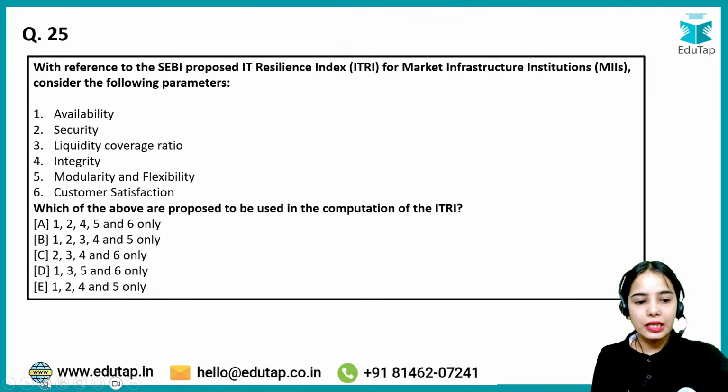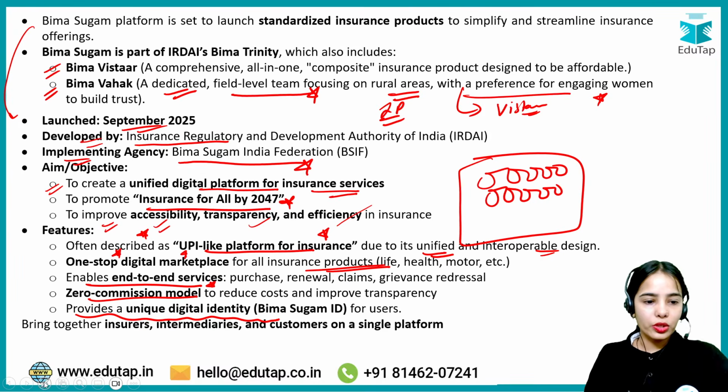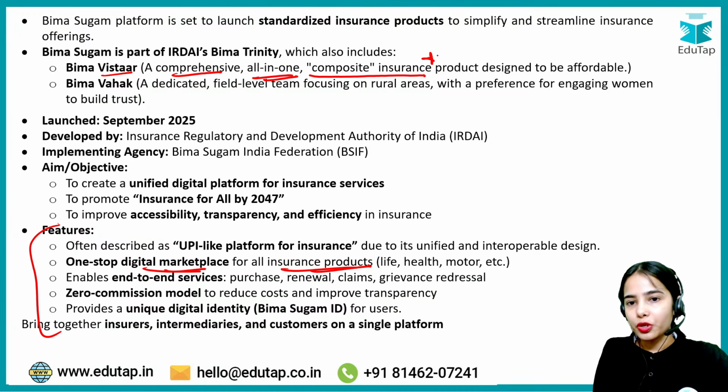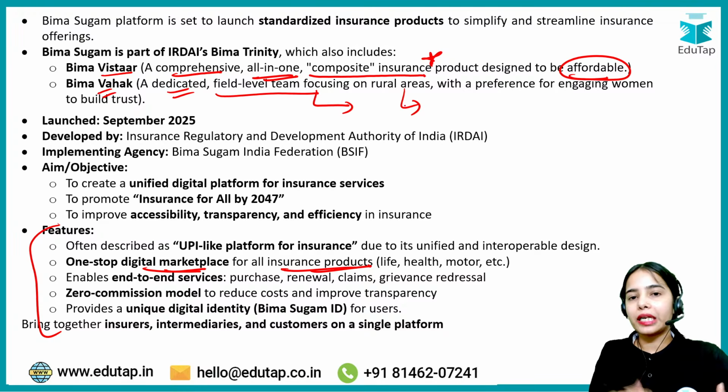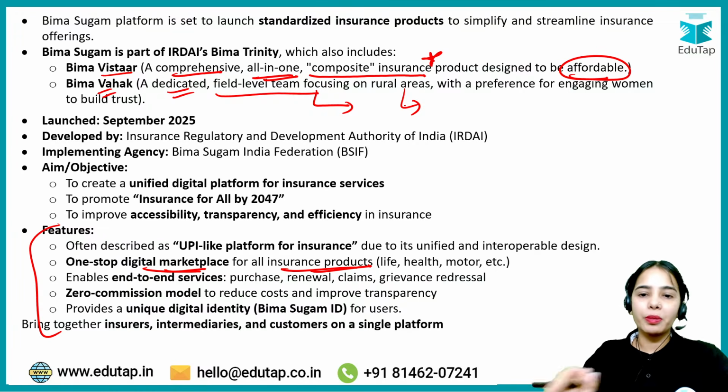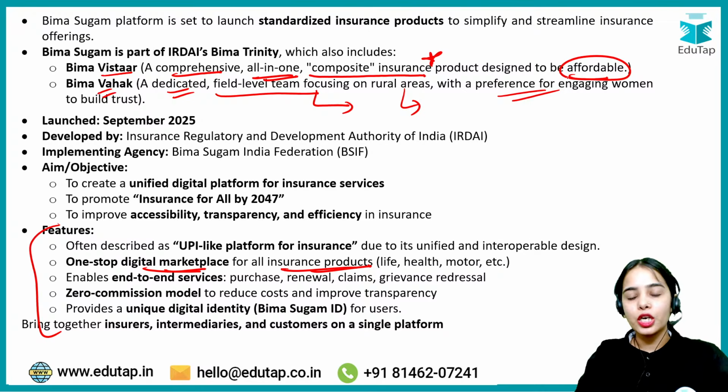I hope all of this is clear. We have discussed the Bima Sugam, a digital marketplace basically for all the insurance products. Bima Vistar is a comprehensive all-in-one composite insurance product designed to be affordable, especially for the weaker section, rural areas and such. Bima Vahak is a dedicated field level team focusing on rural areas, spreading awareness amongst the rural people about the insurance products, especially the Bima Vistar, with a preference for engaging women to build trust.